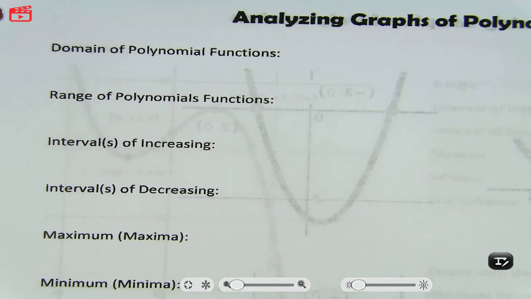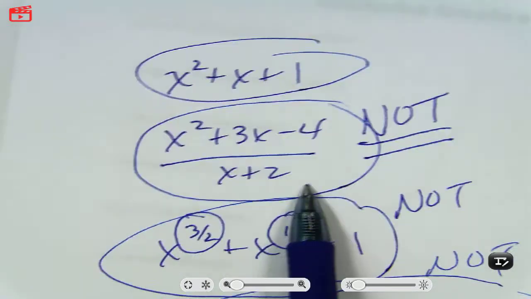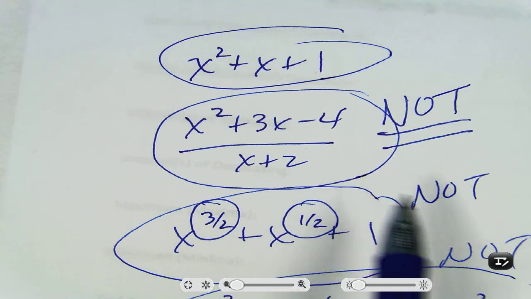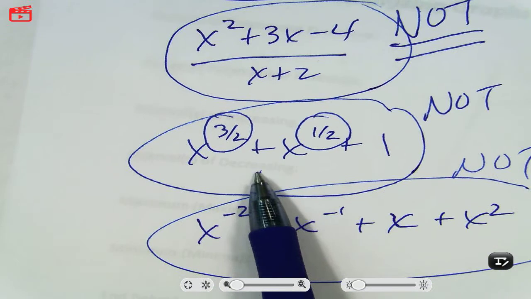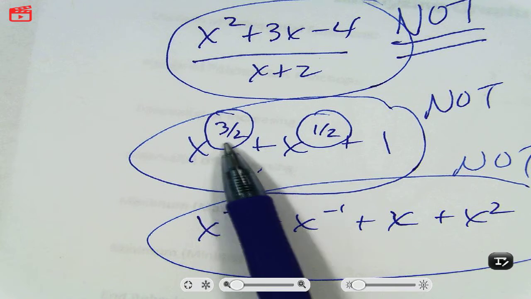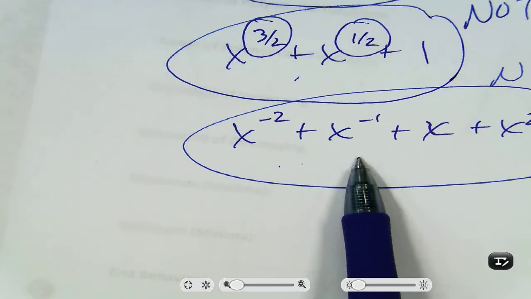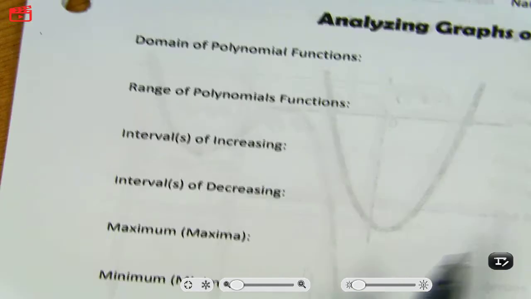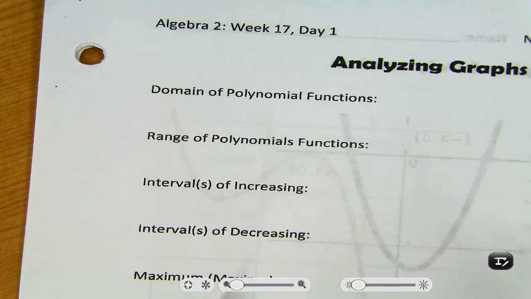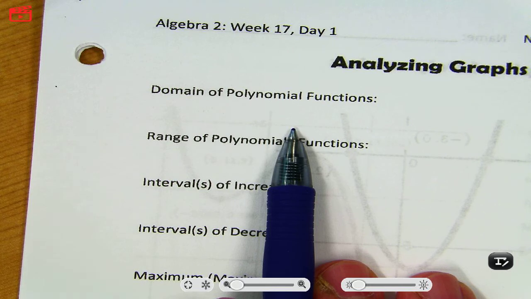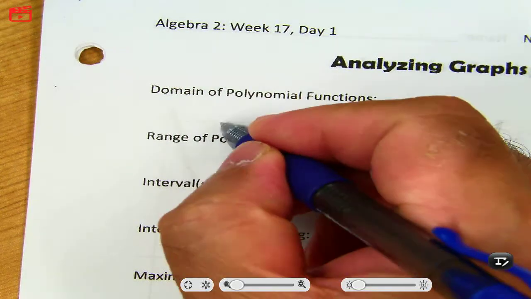There are rational functions. This is a rational function, rational because of the fraction. This is a radical function because of the exponents. This one is a rational function because the exponents are negative. Because it's so well behaved, the domain is actually easy. The domain of all polynomial functions is all real numbers.